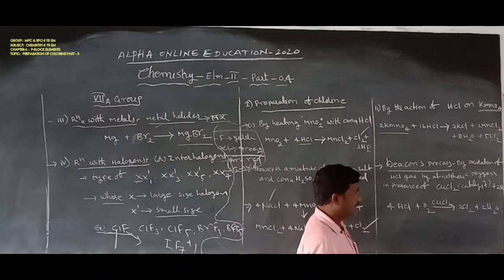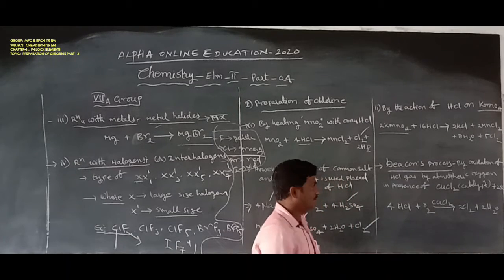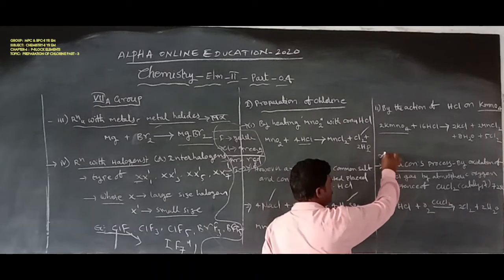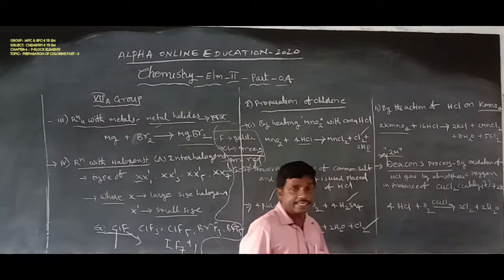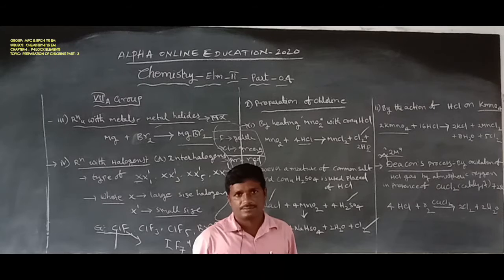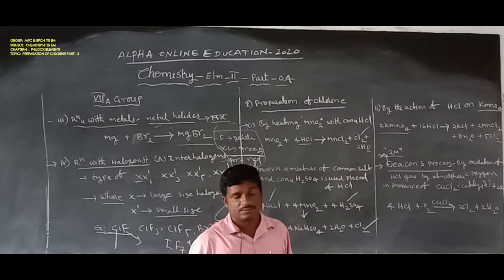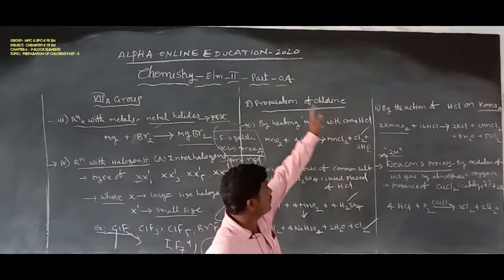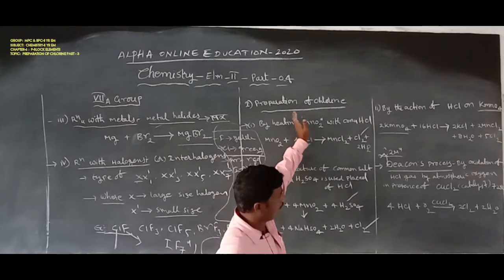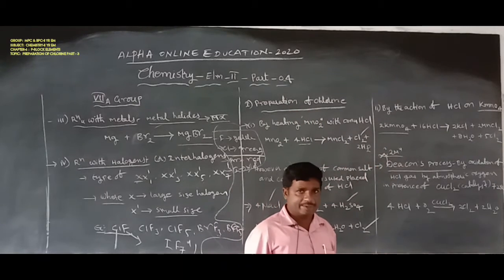Next, the second one is the Deacon process. This is a very important 2-mark question: How is chlorine prepared by the Deacon process? That is the second question. Also, how is chlorine prepared by the laboratory method? Here is the laboratory method, and the second one is the Deacon process.